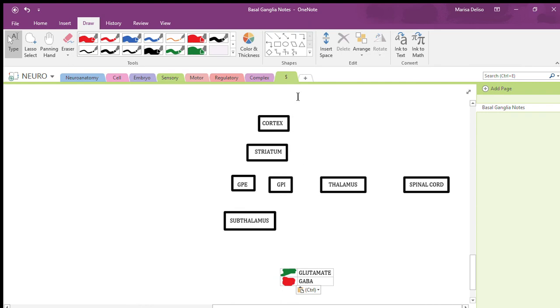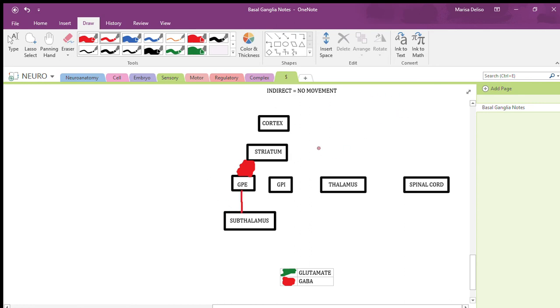So up here, I'm going to write indirect so that I can always remember that what I'm doing equals no movement. I know many of you watching this video already have the gist of this, but this is going to become really important in pathology, so I want to use terms that could possibly be used on your exams. So I know that the striatum is going to be my major initiator, and I know the striatum is always inhibitory. So I release a ton of GABA, so I inhibit the globus pallidus externa. And like I said before, my GPEs are always inhibitory, so I send out a little bit of GABA to the thalamus.